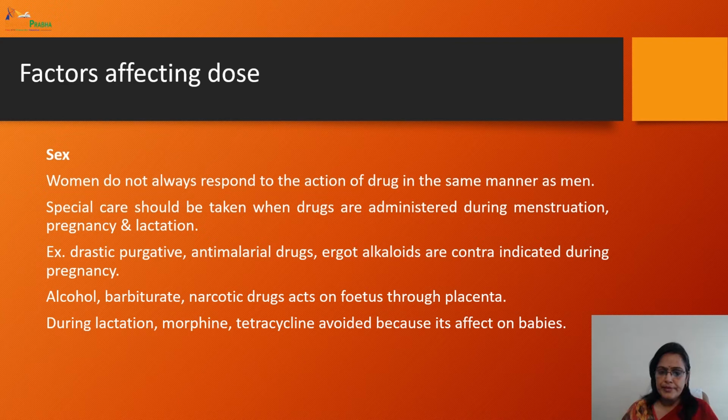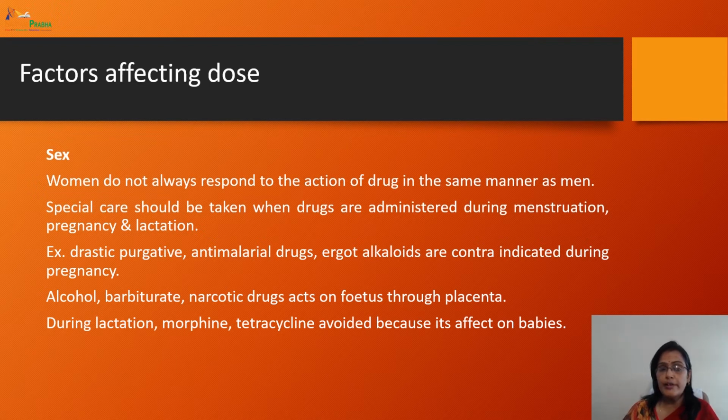Some drugs, like anti-malarial drugs and ergot alkaloids, stimulate the uterine smooth muscles, so these few drugs are contraindicated in pregnancy because they may lead to abortion. Alcohol, barbiturates, and narcotics act on the fetus through the placenta, so these drugs are avoided.